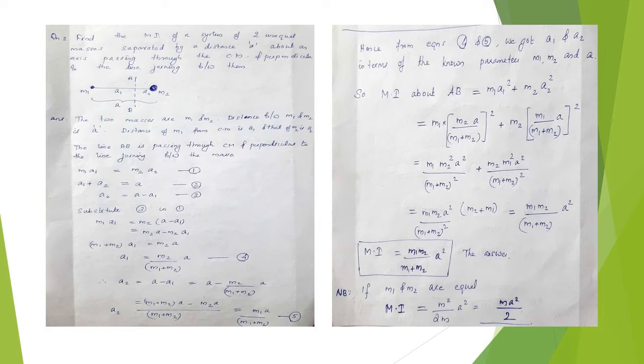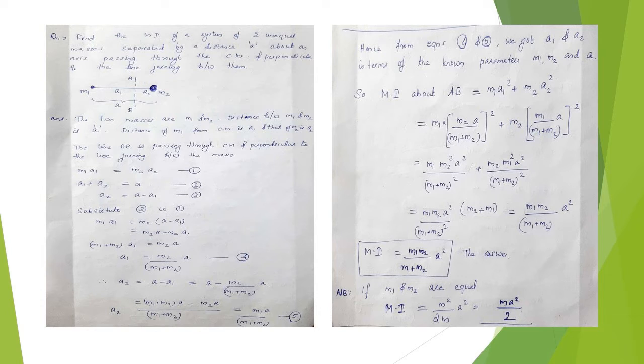So, (m1 plus m2) a1 is equal to m2a, so a1 is equal to m2a by (m1 plus m2), equation 4. a2 is equal to a minus a1, which is a minus m2a by (m1 plus m2). a2 is equal to m1a by (m1 plus m2), equation number 5. Hence, from equations 4 and 5, we got a1 and a2 in terms of the known parameters m1, m2 and a.